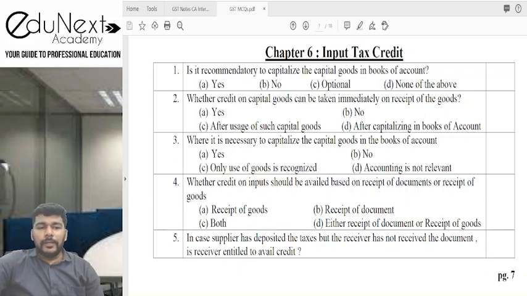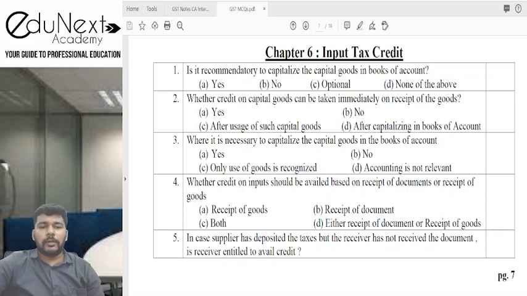Whether it is necessary. Now one may ask, why did we not choose C in this question? After usage. If you remember, we said goods or services which are used or intended to be used in the course or furtherance of business. I may not use the asset, but it is there, so I'm going to capitalize it and then claim the credit. Where is it necessary to capitalize the capital goods in the books of account?